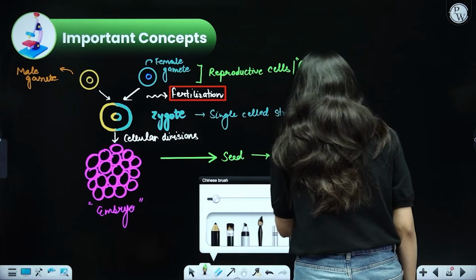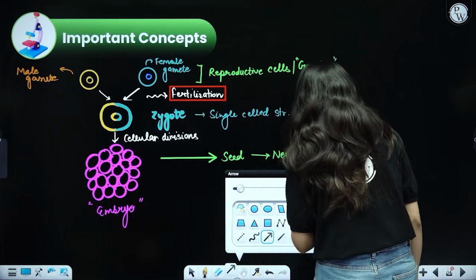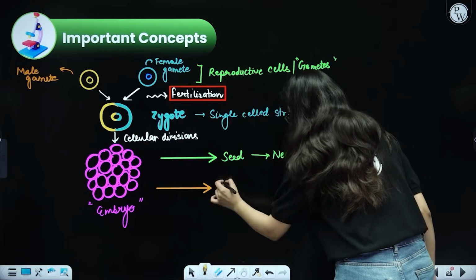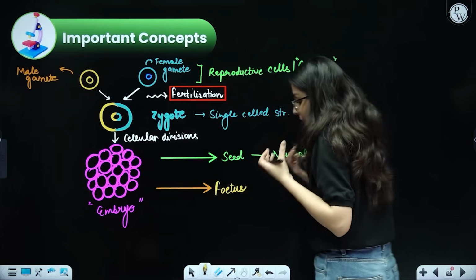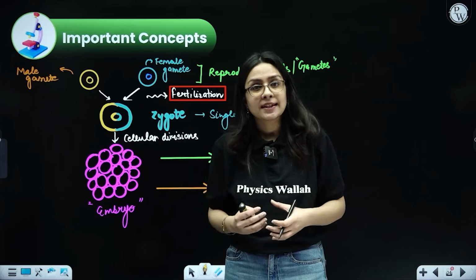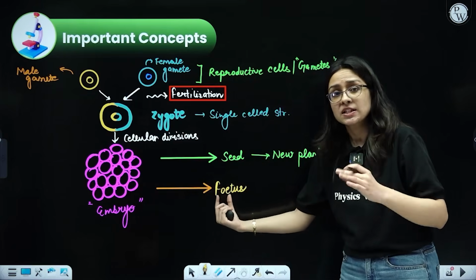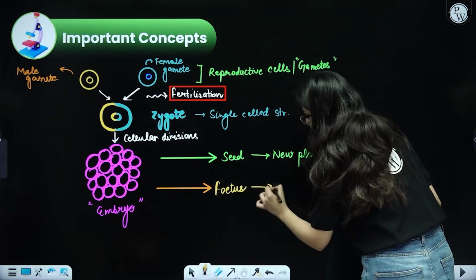Got my point? In case of humans, this embryo will actually form a fetus. Now what is a fetus? The baby that actually remains inside the mother's womb. Till the time it is in the mother's womb, it is called a fetus. And when this fetus comes out of the female body, it is called a baby.